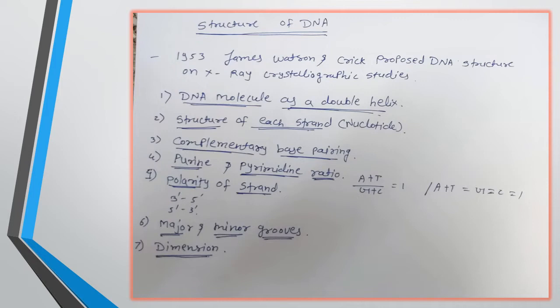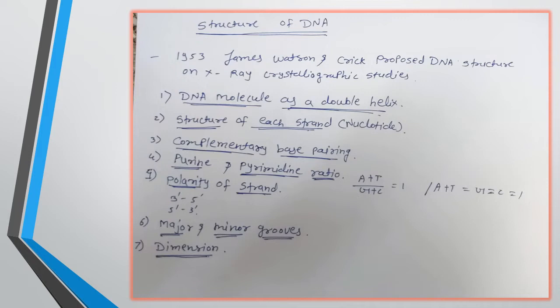Both of these grooves are large enough to allow the protein molecule to come in contact with the bases of DNA. And the last point of the structure of DNA is the dimension. So what is the dimension? The distance between the two bases of DNA is 3.4 Angstrom. Then the length of the period is 34 Angstrom.